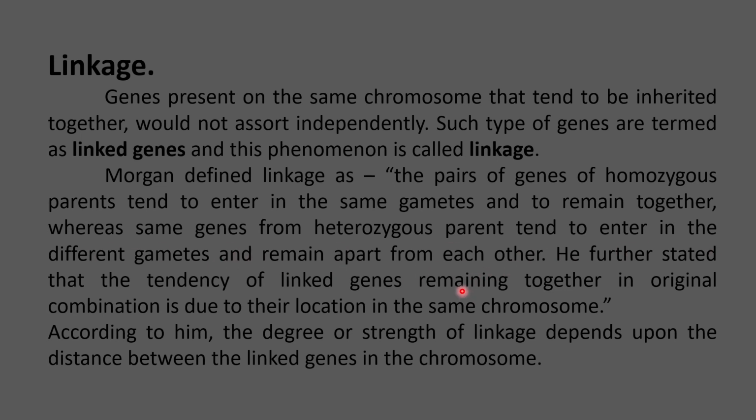He further stated that the tendency of linked genes to remain together in the original combination is due to their location on the same chromosome. If they are very close to each other, they tend to be inherited together to the offspring generation, or if the location of these two linked genes is far from each other, they tend to be inherited separately into two different gametes.